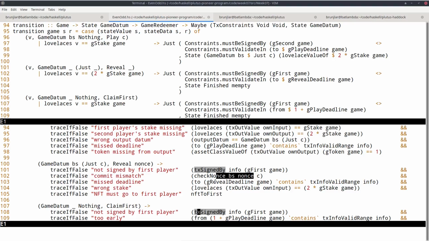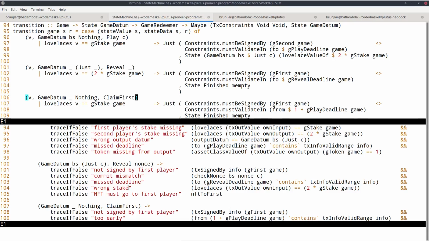Then the deadline check is here. This just checks that the input value is right. So we have that here on the left-hand side. And finally, we check that because the game is over, the NFT should go back to the first player. So that the game is over, we specify here by specifying the finished state. And that the NFT goes back to the first player, we don't need to check because this NFT in the state machine gets automatically taken care of and gets burned when the state machine finishes, reaches a final state. So all we have to say is that we enter a final state after that reveal has happened.